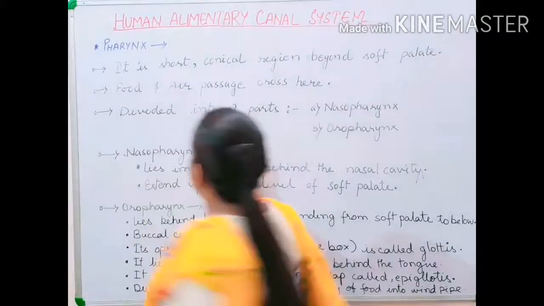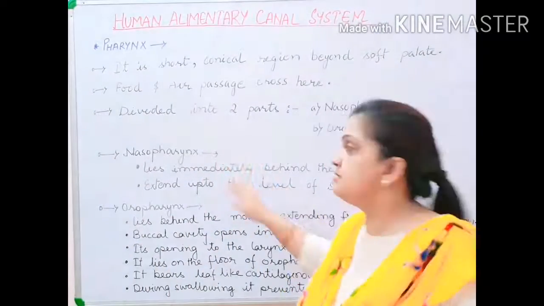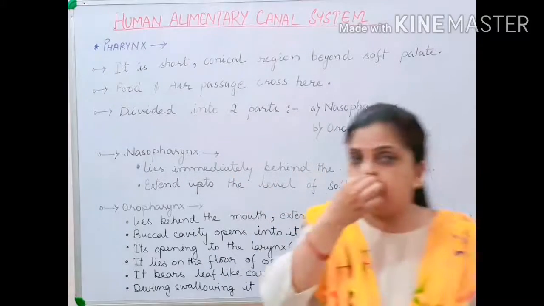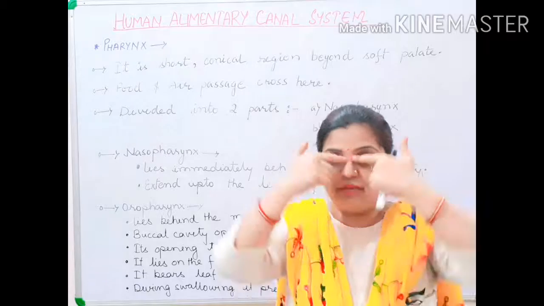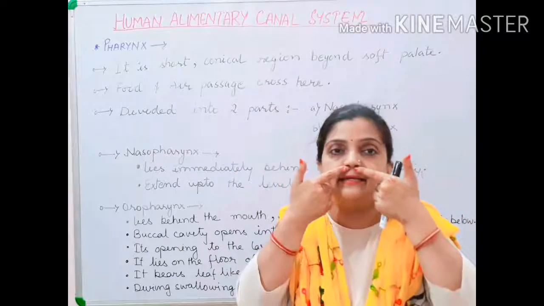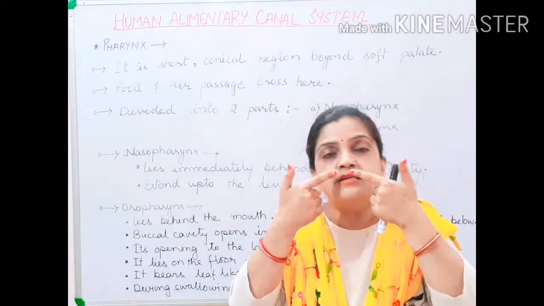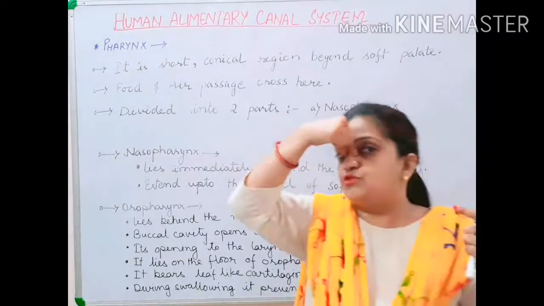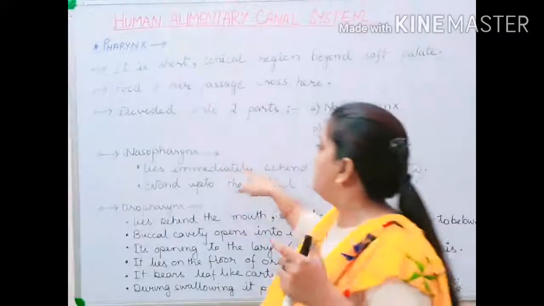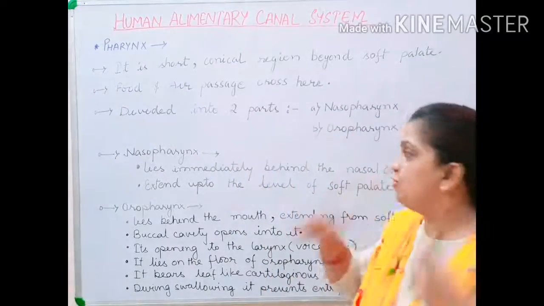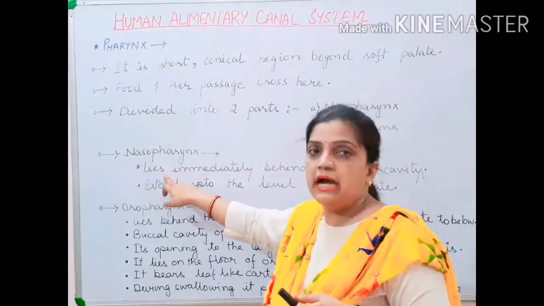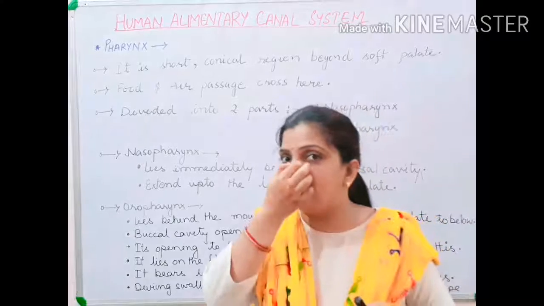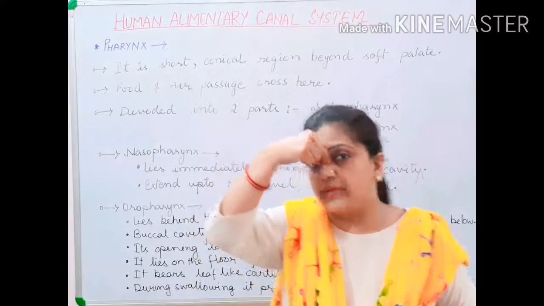Now children, where does your nasopharynx lie? It lies immediately behind the nasal cavity. Now this is your nasal cavity, and at the posterior part here, like in the anterior part, there are two openings. Similar two openings are behind also. So passing through the nasal cavity at the posterior part, your nasopharynx lies. That is why it is written that it lies immediately behind the nasal cavity. As soon as the nasal cavity finishes, here your nasopharynx is located.